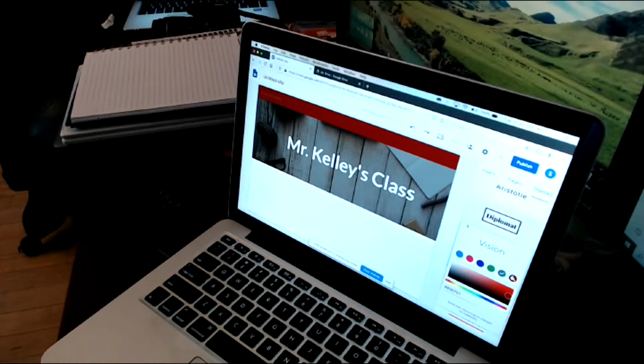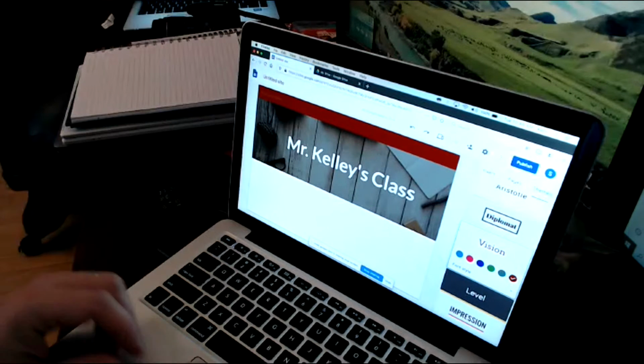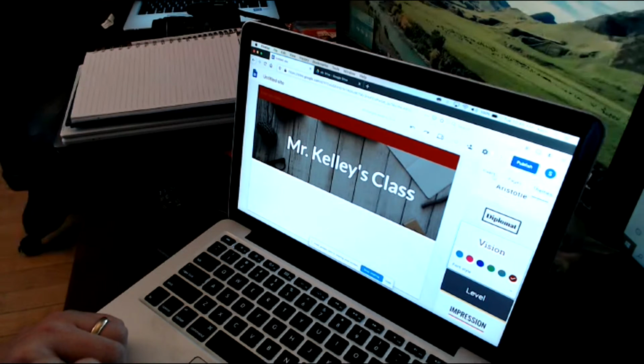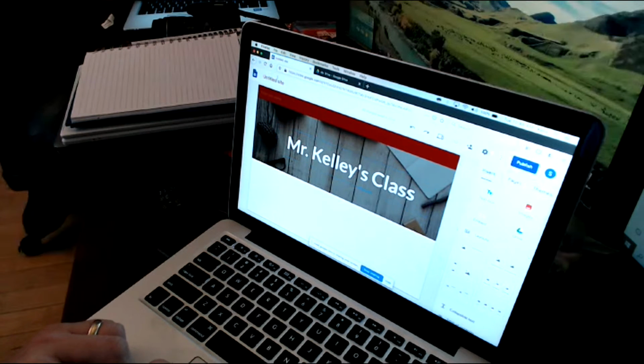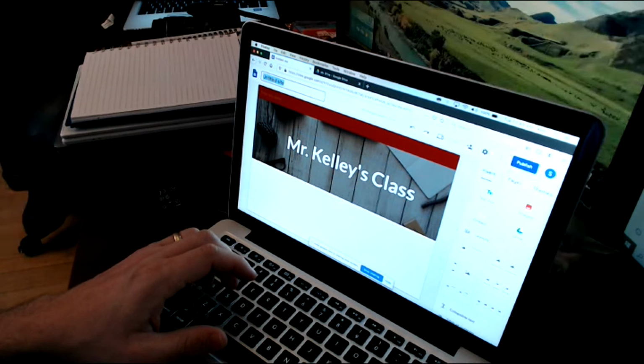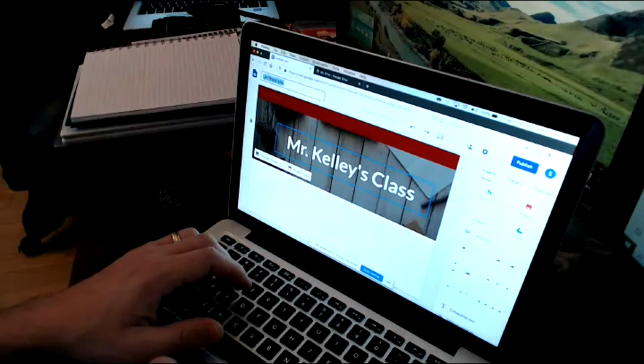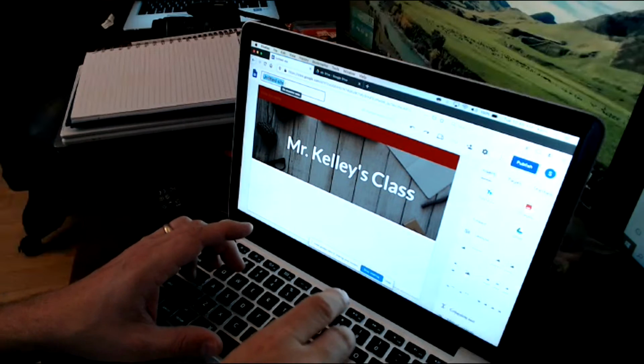That's pretty good. One other thing is you only have 3 choices for font styles. Now, you can embed things which have any font you want, but the main ones are bold, modern, and classic. I'll do modern here, and we'll see what that looks like. Okay, there's my theme. Now, in the upper left here, untitled site, I can't actually call it Mr. Kelly's class, because it's got a period in it, some spaces, and an apostrophe.